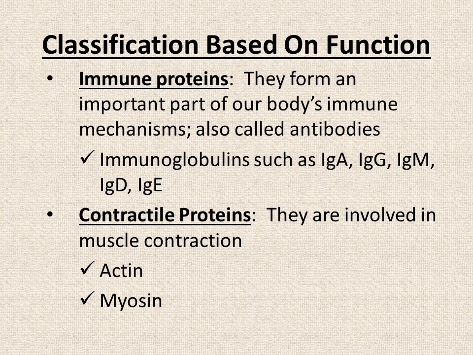So what are immune proteins? Immune proteins are basically immunoglobulins, which are also known as antibodies, and they form a very important part of our body's immune mechanisms. And examples include IgA, IgG, IgM, IgD, and IgE. Now, another category of proteins in this type of classification is contractile proteins, and these are those proteins which are involved in the contraction of different types of muscles. And examples include actin and myosin.